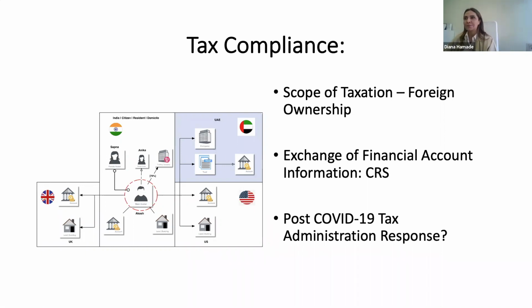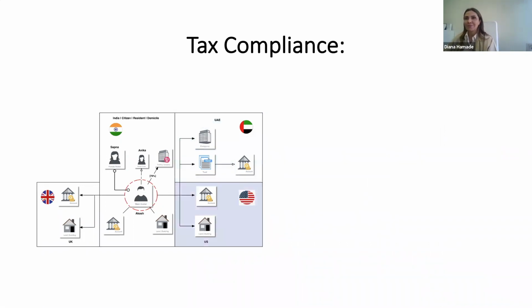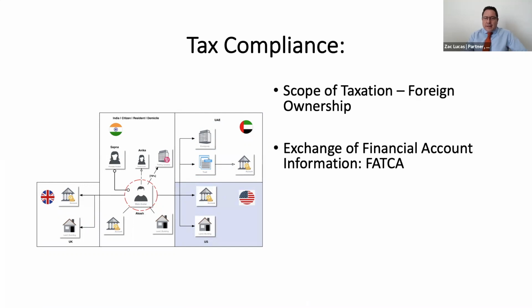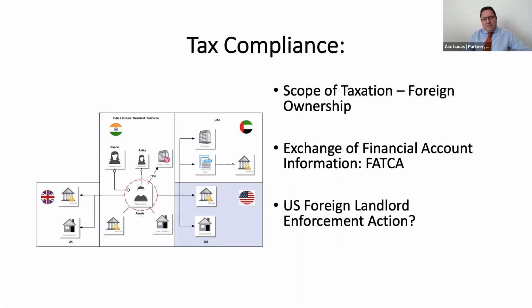Right. Okay, thanks very much, Diana. Now, the US side. So here's a question from the US, because obviously Akash holds an account, and he also has property, land in the US. So scope of taxation of foreign ownership, exchange of financial account information, FATCA, so looking at the Indian US FATCA arrangements, and the recent US foreign landlord enforcement action, and what that looks like, particularly if the US land is let out commercially.